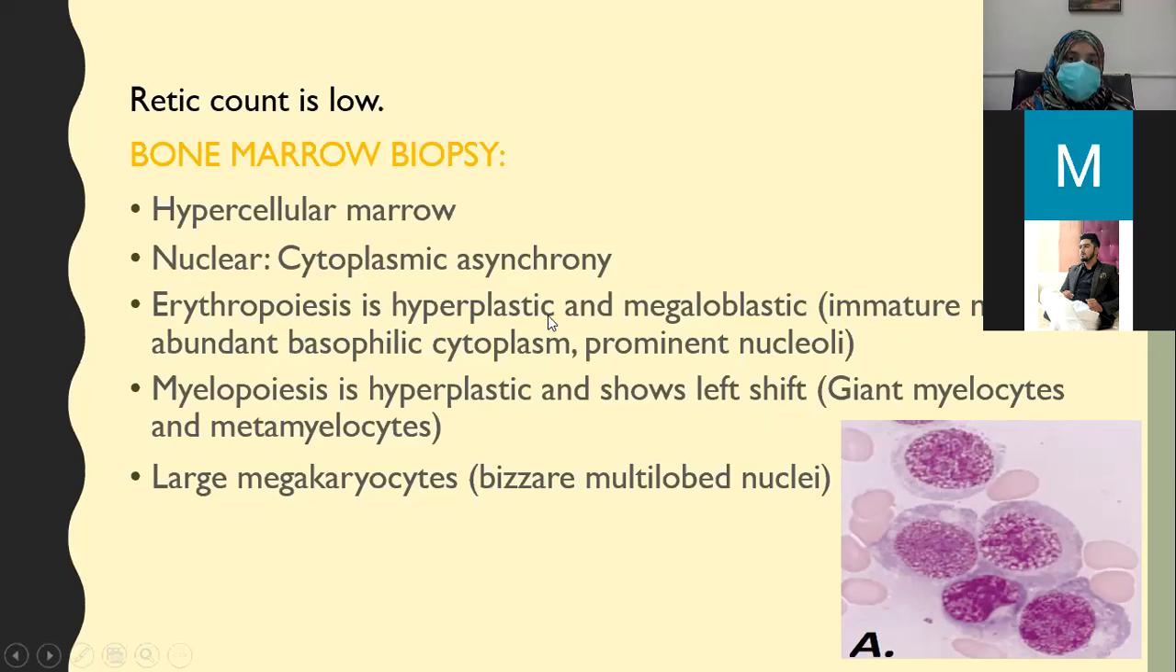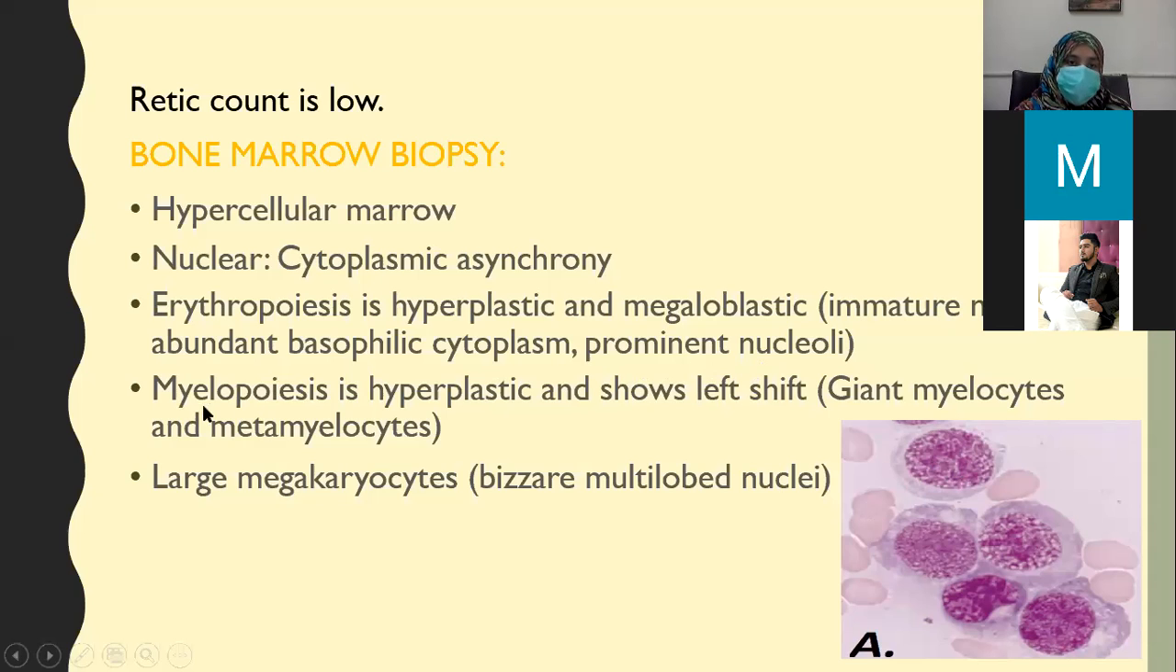Erythropoiesis is hyperplastic and megaloblastic. Large cells and hyperplastic marrow. Immature nucleus, abundant basophilic cytoplasm, as you can see, and prominent nucleoli. This is a nucleolus, this is another, this is another.